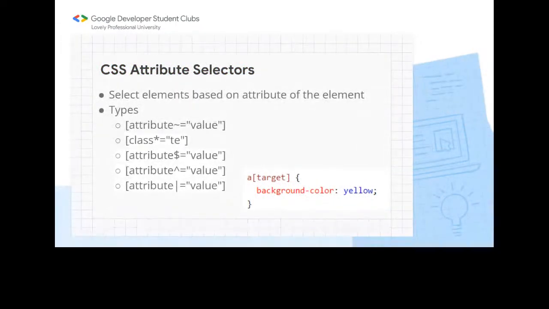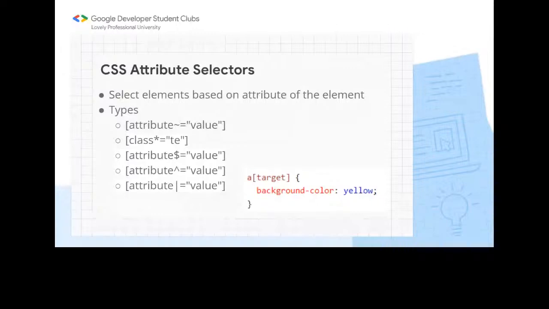Now we have the CSS attribute selector. We are going to know about the types of selector. This attribute selector is used to select any element with respect to its attribute. It has these types here.